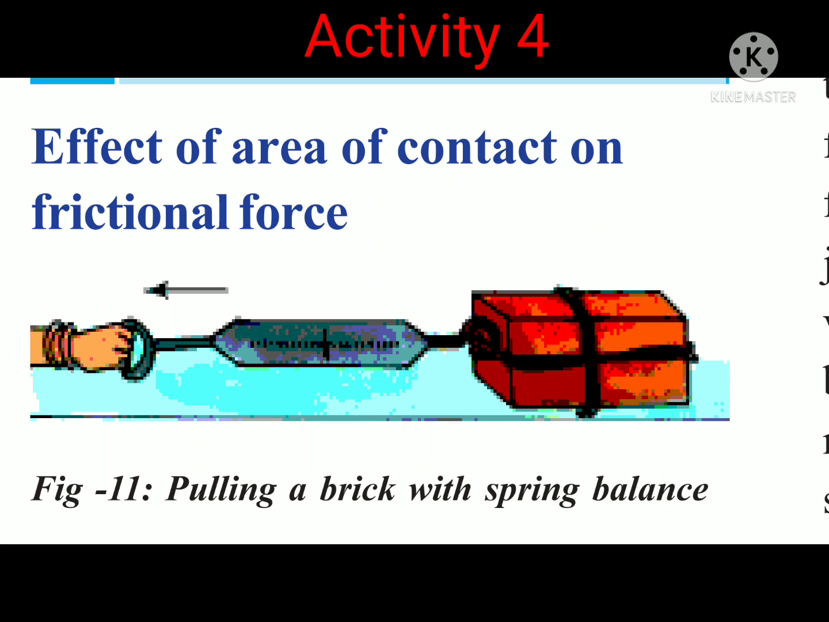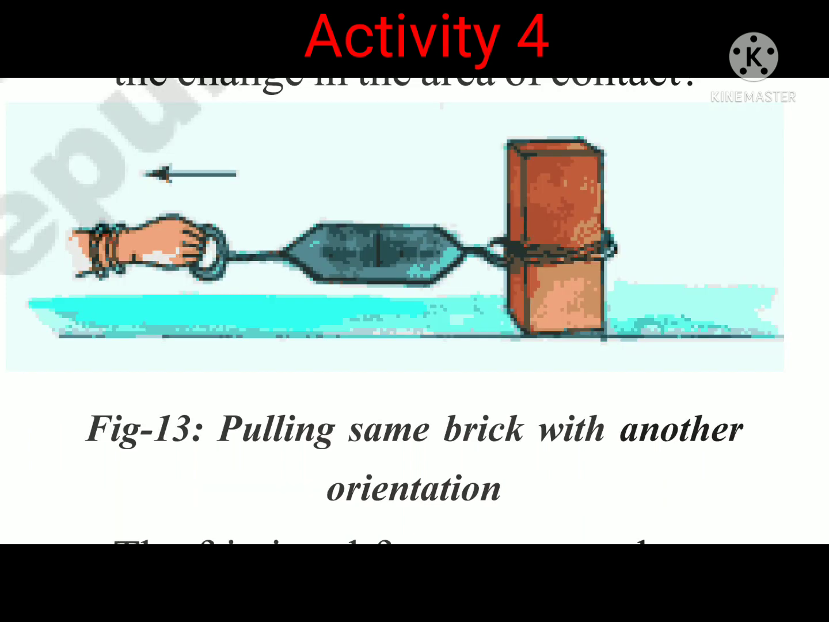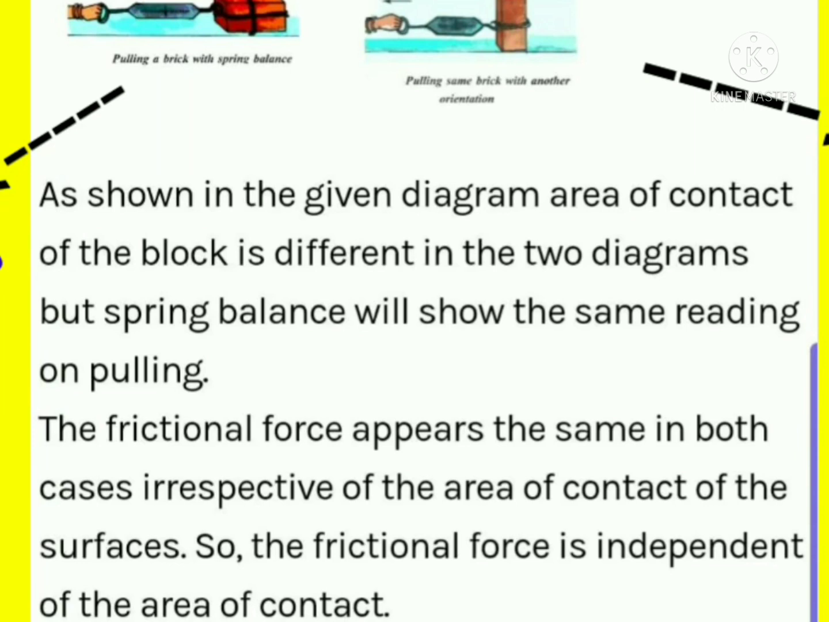Now turn the brick upright, less area, so that the contact area with the floor becomes small. Do the same experiment and measure the friction using the spring balance. So the frictional force is the same in both cases, irrespective of the area of contact of the bodies. So we can conclude that the frictional force is independent of the area of contact.